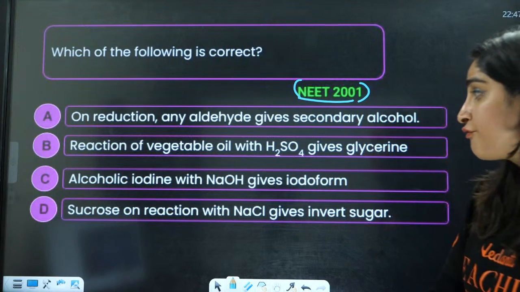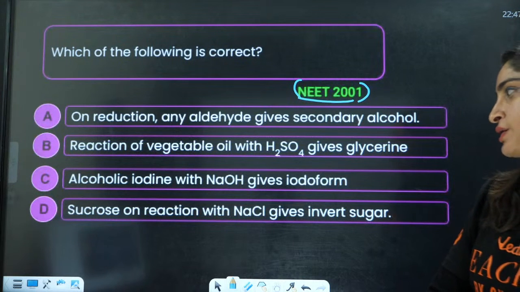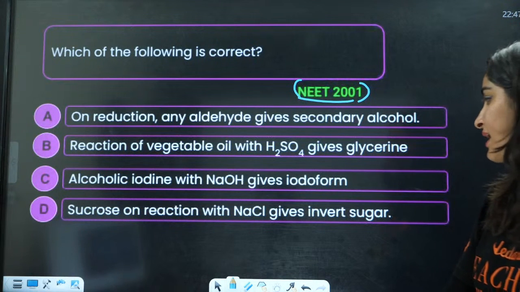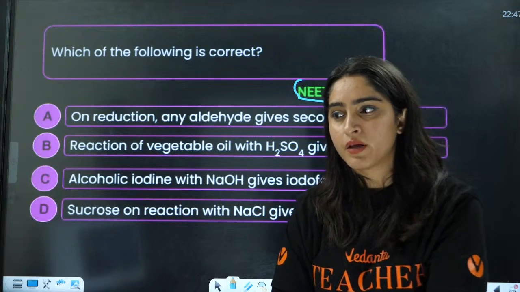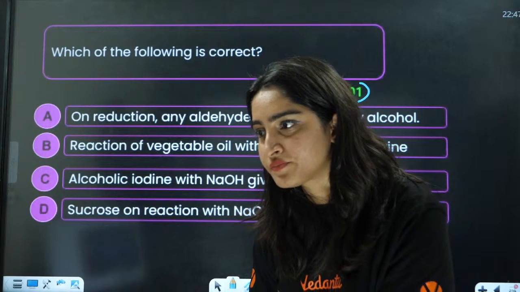Alcoholic iodine with NaOH gives iodoform. Sucrose on reaction with NaCl gives invert sugar. So this is basically a combination of so many chapters here.